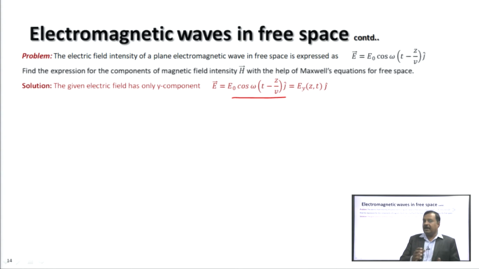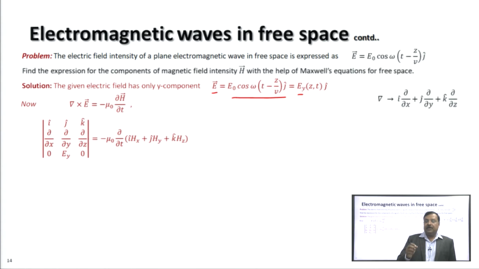So, the E vector is actually E y j, and E y is a function of z and t. You can see from this equation that E y is a function of z and t.